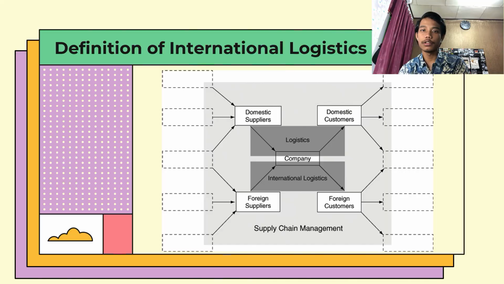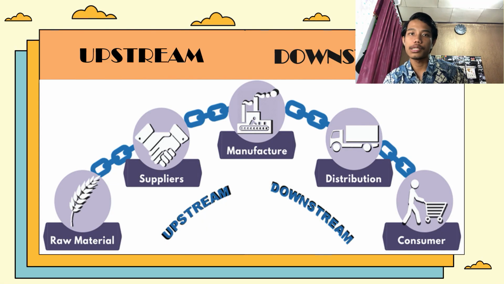So this is a picture of how supply chain management works in international logistics. This is upstream and downstream with the picture. Downstream supply chain is the final product leaving the company. It is often in the form of the final product to serve the customer, so we call it downstream supply chain. In some cases, the company also sells byproducts to other companies. Upstream supply chain shows the relationship between the supplier, the raw material, and the suppliers. What is coming to the company is often termed as upstream supply chain management.